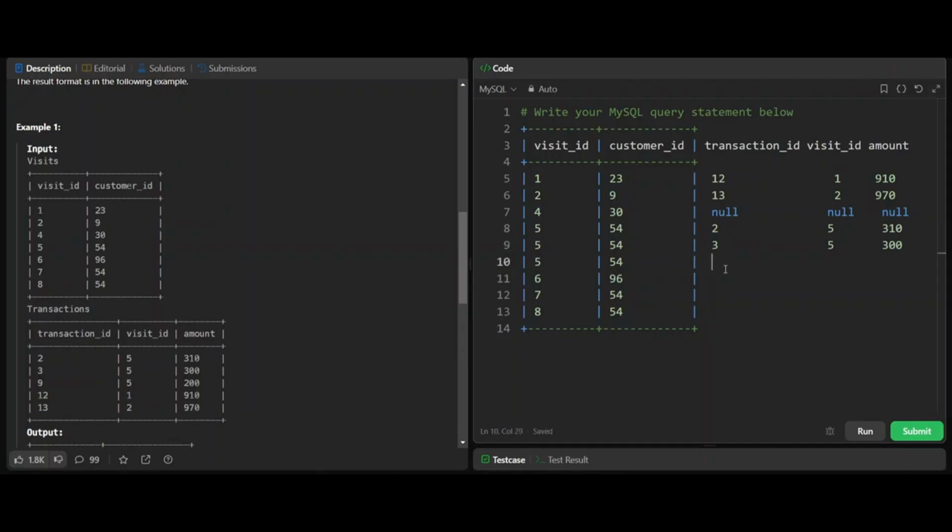Now the next transaction ID is 9. It's visit ID 5 and amount 200. Next, for customer ID 94, visit ID is 6, and visit ID 6 is not there in transactions, so it will be null.